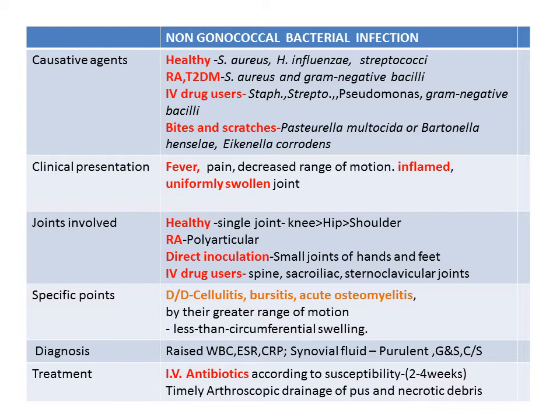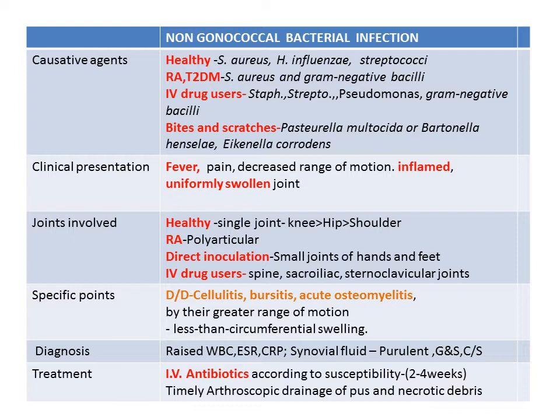The differential diagnosis for non-gonococcal bacterial infection is mainly cellulitis, bursitis, and acute osteomyelitis. However, they can be differentiated from bacterial arthritis in view of their greater range of motion and less than circumferential swelling. So the uniformly swollen joints we can see in case of bacterial arthritis rather than cellulitis, bursitis, and acute osteomyelitis.